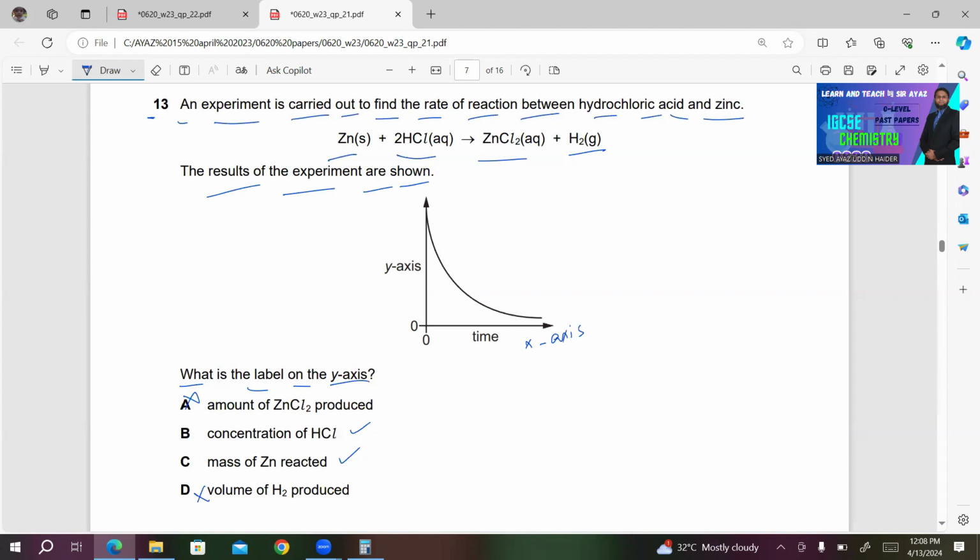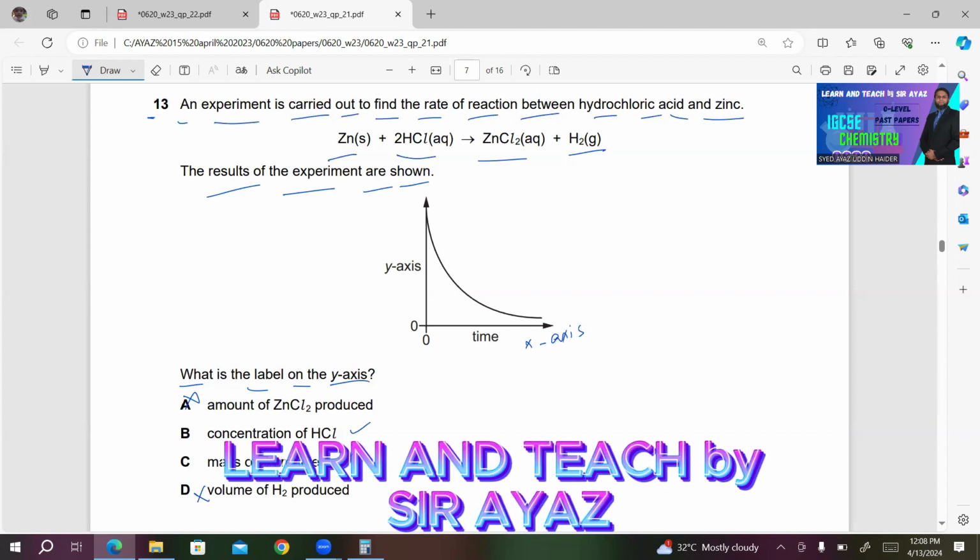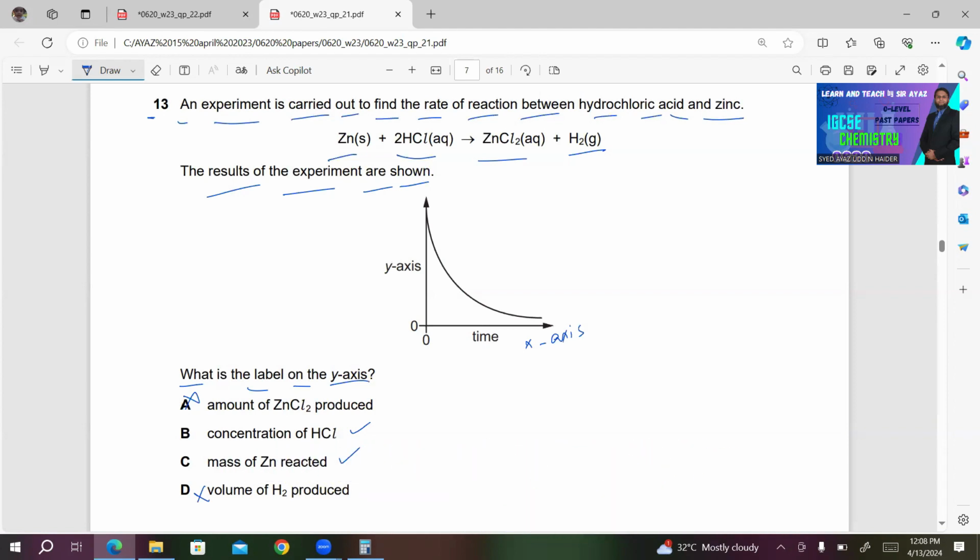So either B or C is correct. So which one should be correct? To recall, during this experiment, you add excess of metal to acid, which means metal is in excess amount. So HCl must be the limiting reactant.